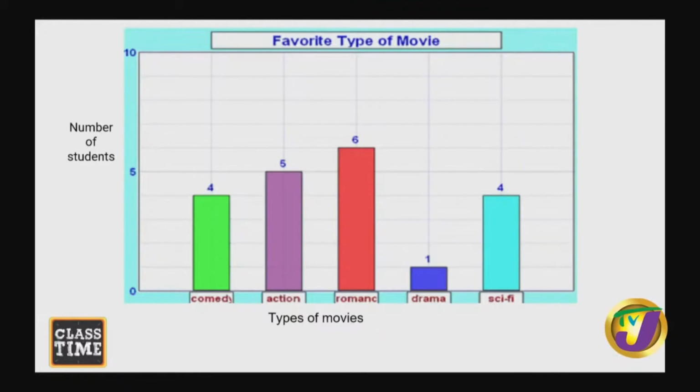Right. So they would have to look at the next highest data set, and that would have been sci-fi. No, of course, sci-fi and comedy tie, for 4. But action wins. Action is 5, but still, look at comedy and look at sci-fi. Comedy is 4, sci-fi is 4. Good observation. That means 8 of them voted for comedy and sci-fi. So we're going to get a comedy sci-fi movie. I'm sure we can find one.